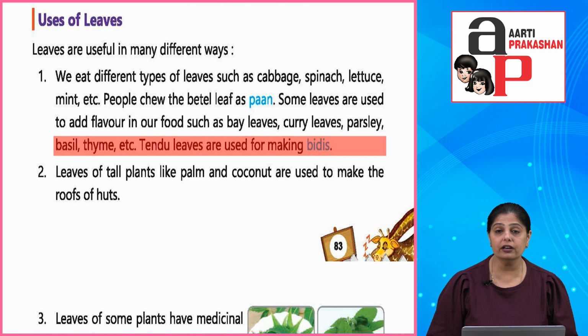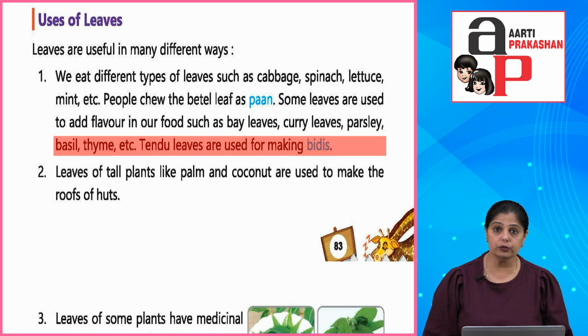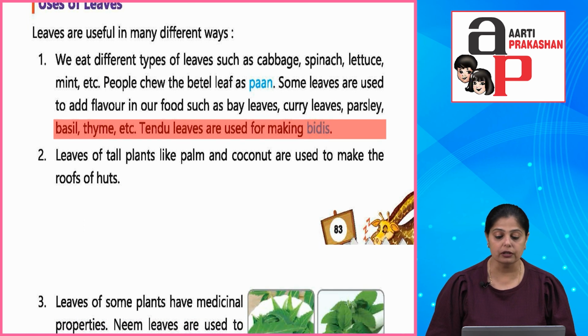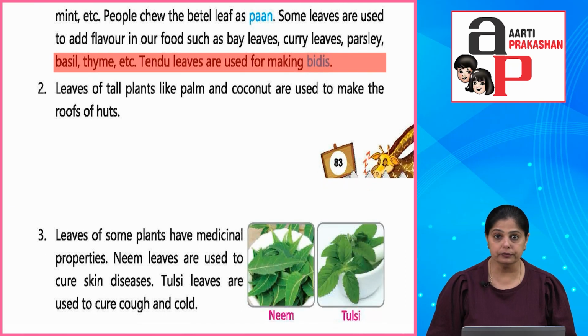So beedis are not good for health. Like cigarettes, traditionally people in the old days used to consume beedis. Okay, so these different leaves have different benefits. For example, we use them in cooking, we make vegetables out of them. Then some people chew the betel leaf, they add some flavors to it and chew it. Okay, it also helps in digestion. At the same time, to add flavor to the food, bay leaves, curry leaves, coriander, all these leaves make our food tastier.